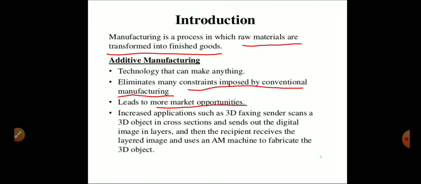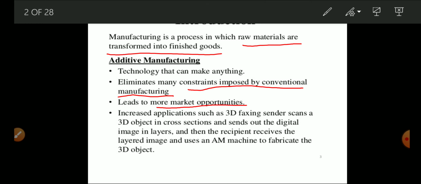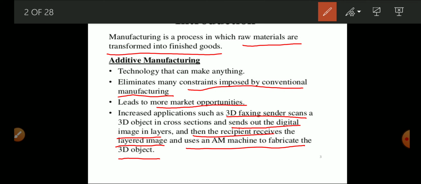A 3D scanner can scan an object, or we can create it with any design software, and send the digital image in layers. The layered image is then received, and the material is melted and used by an AM machine, the additive machine, to fabricate the 3D object.